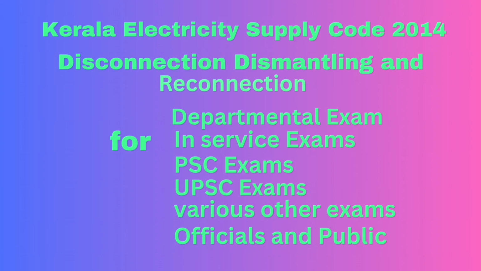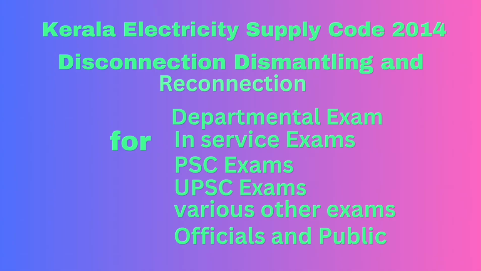F. If the licensee is mandated to do so by an order of a legal authority competent to issue such a mandate. G. If the licensee is entitled to do so under an agreement with the consumer. H. If the installation of the consumer does not comply with the applicable rules or any other reasonable requirements stipulated by the licensee. I. If the consumer has contravened the provisions of the code or of the Act which entitles the licensee to disconnect the supply.